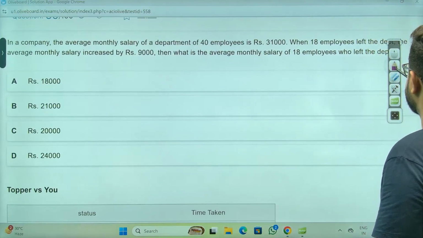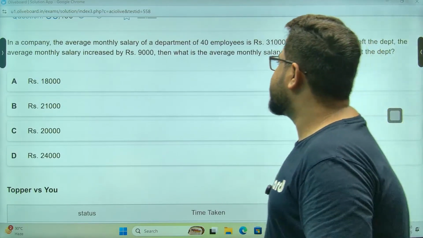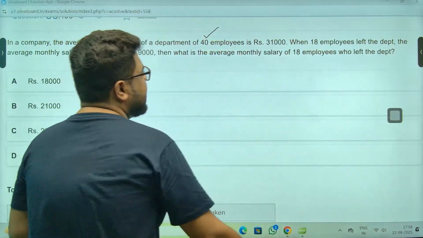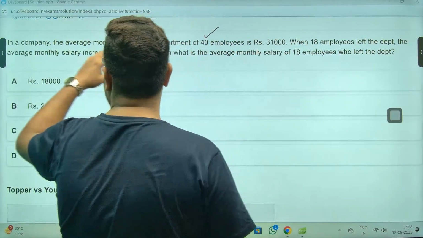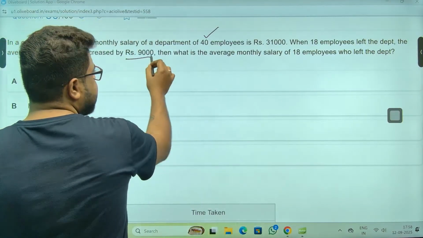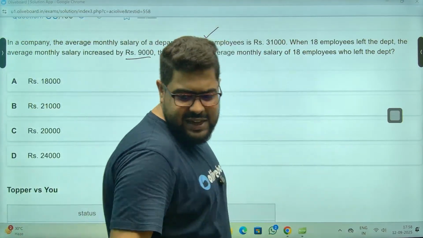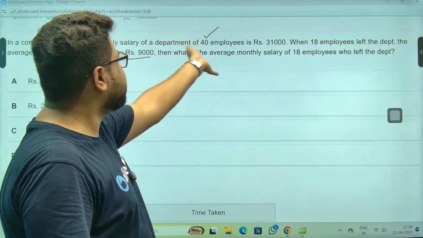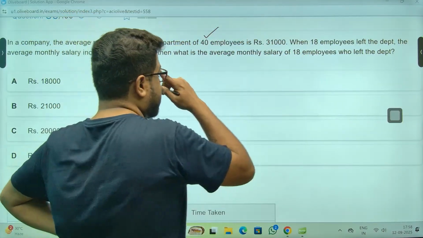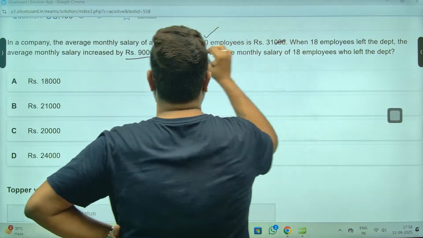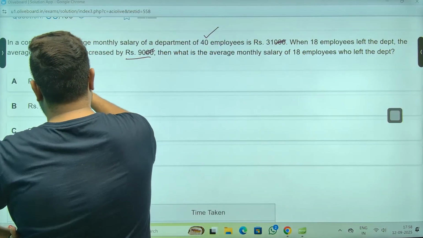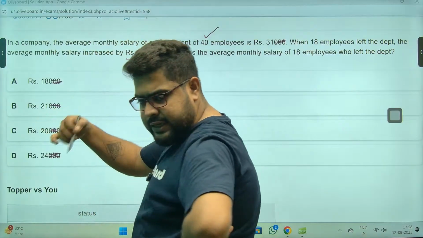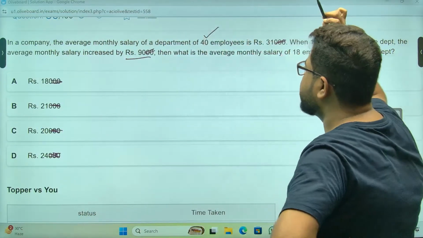Okay, let's go. Average salary of 40 employees given, 18 employees gone, salary increased by this. Sir, these values are very good. You can use the deviation concept, but normally it will work. Okay, do one thing, sir, there are zeros, sir, remove the zeros. Because in the options also there are zeros at the end. I'm just getting rid of all 3 zeros. I removed 3 zeros from the whole question.